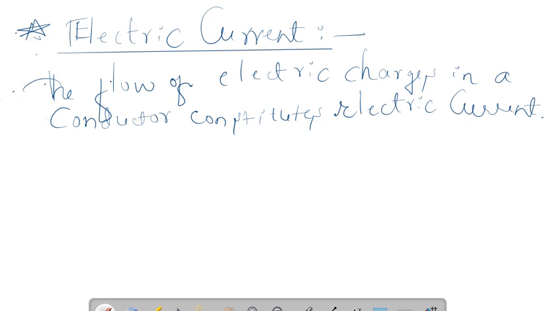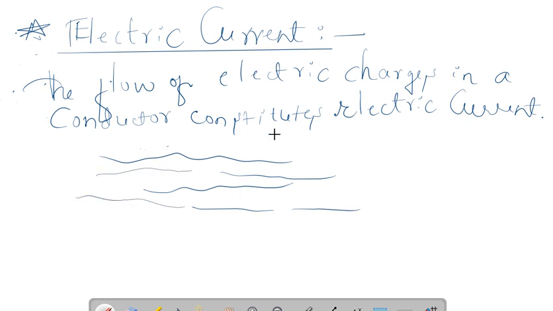The flow of charges in a conductor can be compared to the flow of water in a river. How will the river flow? The flow of charges in a conductor can be compared to the flow of water in a river. So the German physicist George Simon Ohm considered electric current similar to heat flow in a conductor.